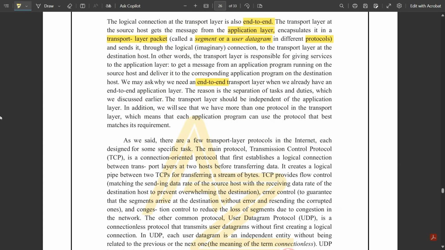So this is all about the five layers under the TCP/IP protocol, and a brief explanation of the TCP/IP protocol suite. I have not explained it completely, just given a brief explanation.